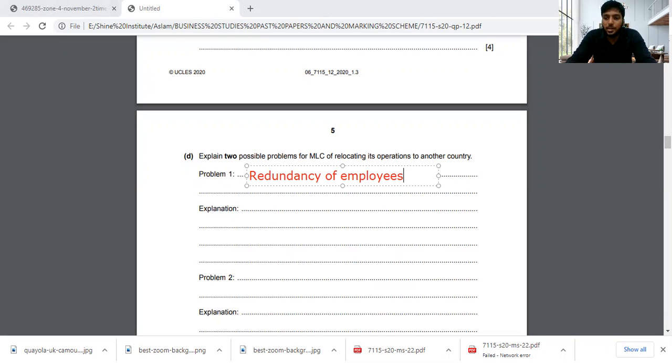It's not a mistake by the employer. It's a mistake by the employee. If he doesn't come to work on time, if he doesn't do the work properly, if he doesn't achieve the targets, then of course he'll be terminated. Or even if his behavior is out of the way the company has requested, then of course they will remove that person from the company. So let me move on to the point. Explain two possible problems for MLC of relocating its operation to another country. What might be the problem? Redundancy of employees. So what might be the explanation if the employees are informed as redundant?